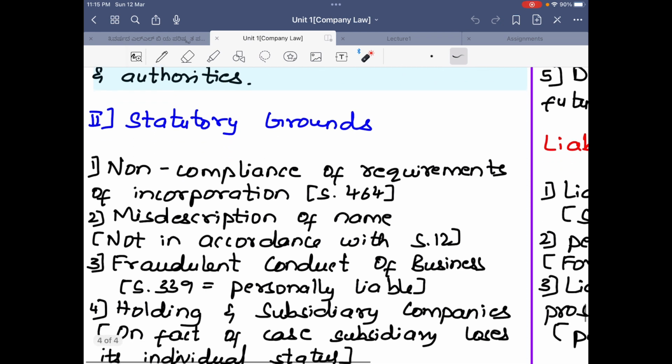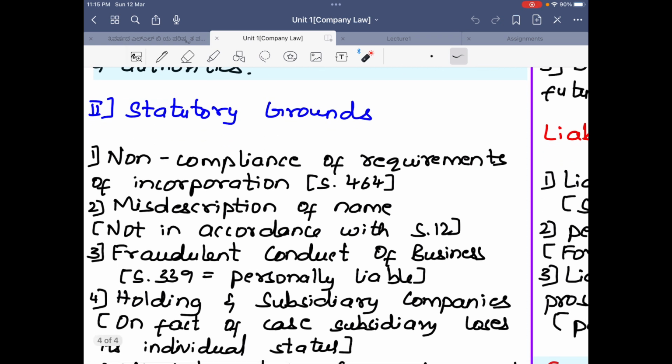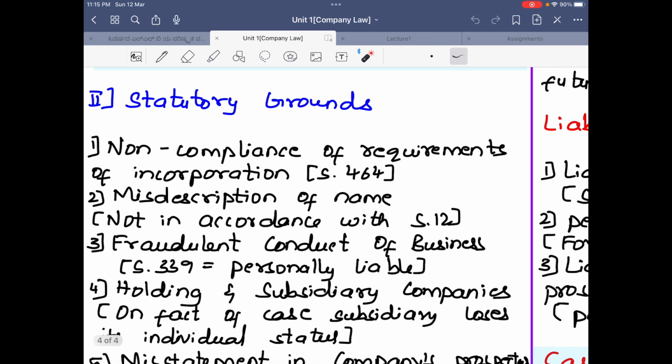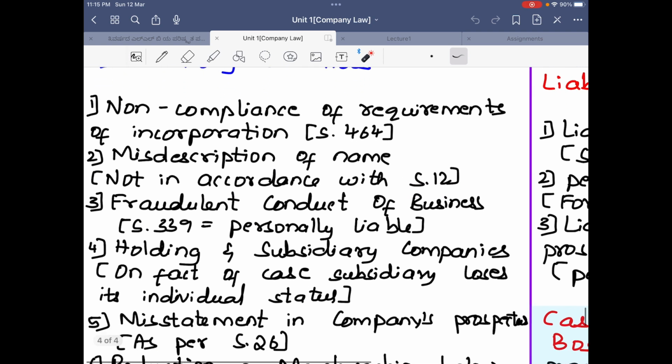The next are statutory grounds. So what are the statutory grounds to lift the corporate veil? Non-compliance of requirements of incorporation under section 464 of the 2013 Act. So under section 464 of the 2013 Act, requirements of incorporation are given and non-compliance of that leads to lifting the corporate veil. So the next is misdescription of a name under section 12. So if the name is not in accordance with section 12 of the 2013 Companies Act, then also the corporate veil can be lifted.